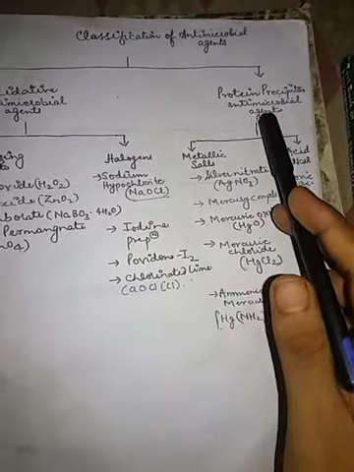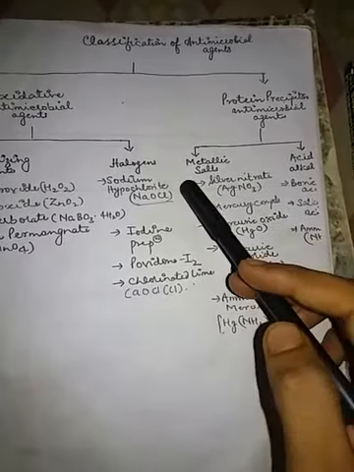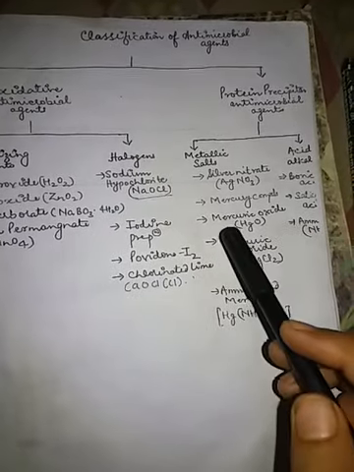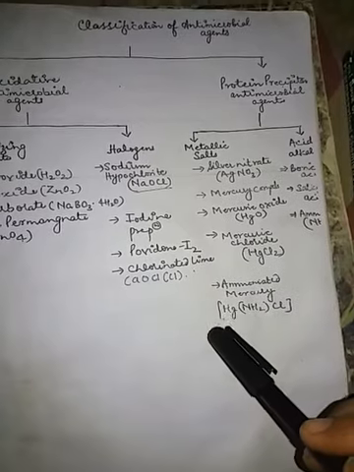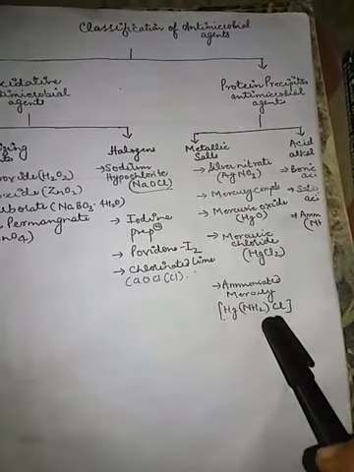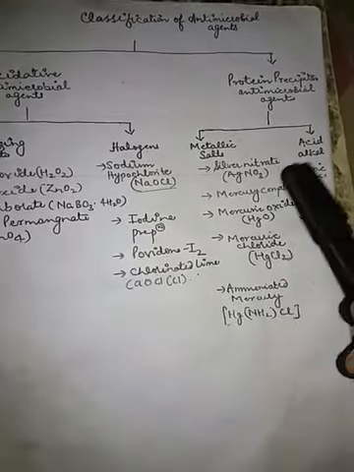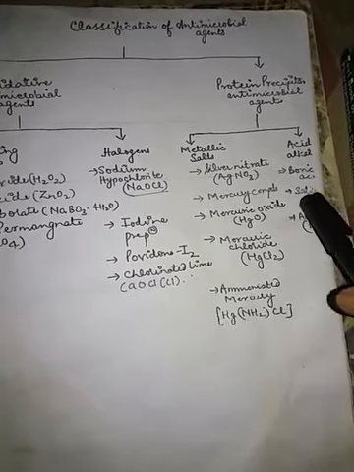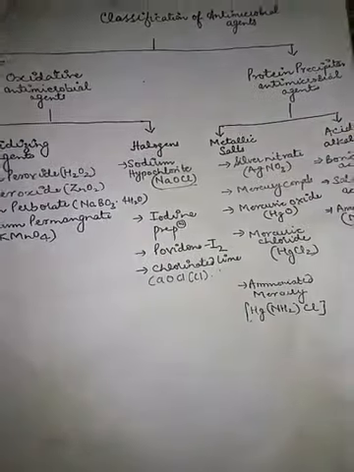The protein precipitate antimicrobial agent is divided into metallic salts and acid alkalis. The metallic salts are silver nitrate, AgNO3, and the mercury compounds, which include mercuric oxide, mercuric chloride, HgCl2, and the aminated mercury, HgNH2Cl. These three mercury compounds we have to study today, and these mercury compounds are very important from the exam point of view. And the acid alkalis are boric acid, salicylic acid, and ammonia. This is how the classification of antimicrobial agent is done.